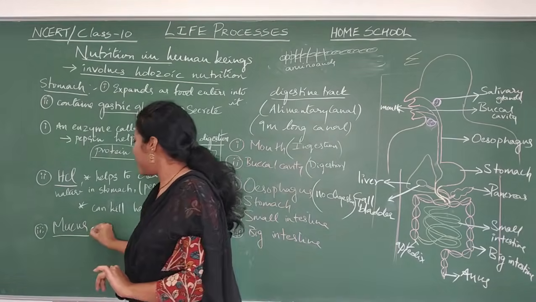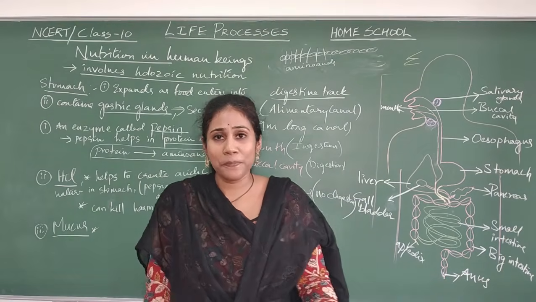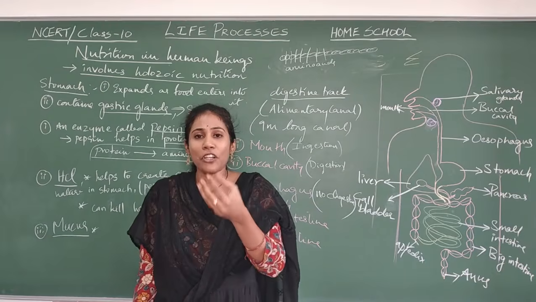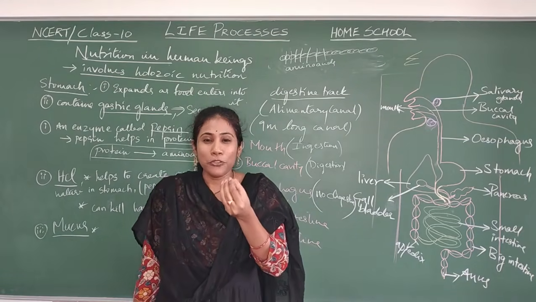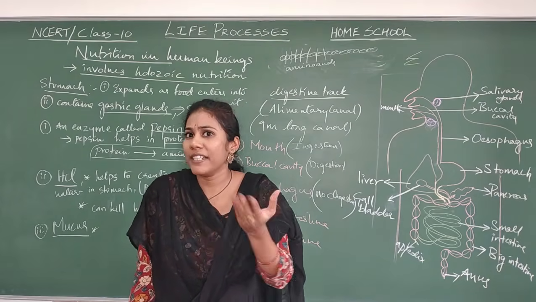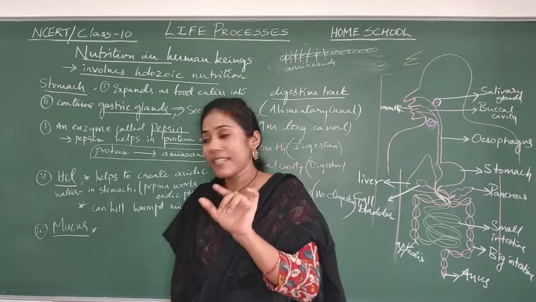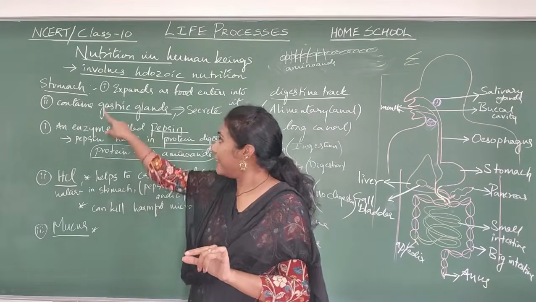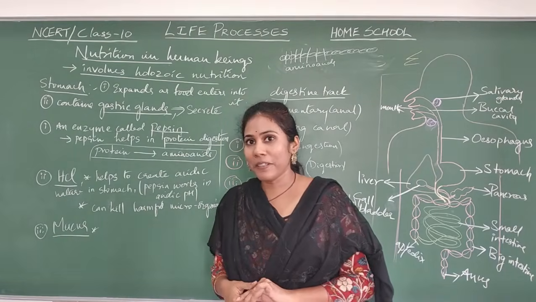And next, mucus. Can you tell me what is mucus? When you have a cough or a cold, whatever comes out, that sticky yellow stuff, is called mucus. Actually, that mucus gets secreted in the stomach to some extent. What is the role of mucus here?